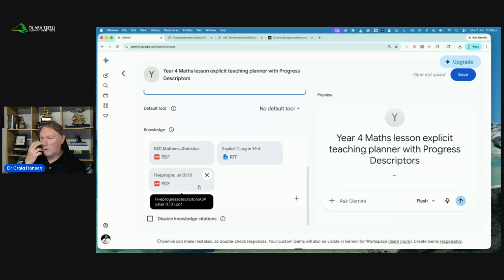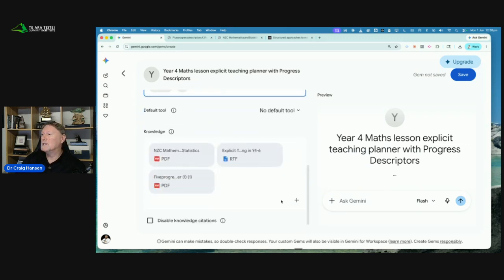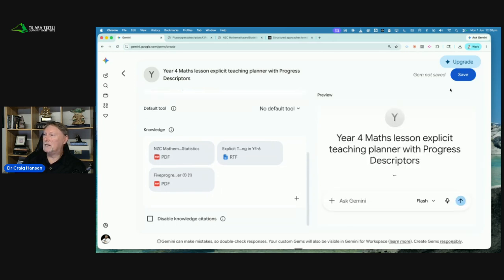It's not going to be going online to find files that may or may not be true, and it's not going to create content that's suitable maybe in a Canadian context, but not suitable in a New Zealand context. So for us, what we've done now is we've ragged, we've retrieval augmented generated in our instructions so that the lesson plan actually does that. So I've got a heading, I've got a description, I've got instructions, and I've got files. So what I'm going to do is just simply click save.